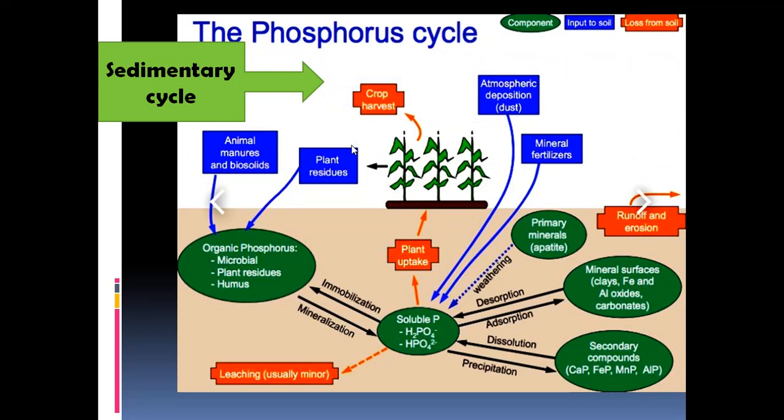Now, another type of biogeochemical cycle is the sedimentary cycle, where you don't find any gaseous form of that element. So that's called the sedimentary cycle. Let's take up the phosphorus cycle as one example of a sedimentary cycle. Phosphorus is again one of the important elements found in our body and in all living organisms, whether plants, animals, or microorganisms. You know the DNA structure you might have studied in your biology classes in previous classes.